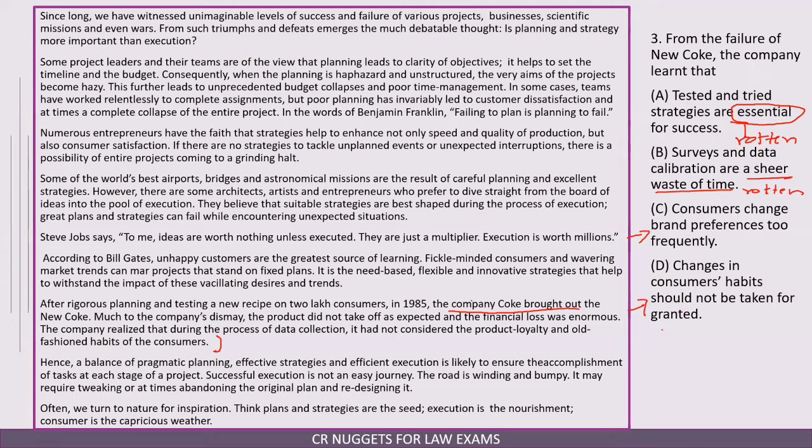Okay. Now let us see the example. What is being mentioned here? Much to the company's dismay, the product did not take off as expected and the financial loss was enormous. The company realized that during the process of data collection, it had not considered the product loyalty and old-fashioned habits of the consumers. So the answer should be option number D. Again, if you read it properly, we cannot say that consumers change brand preferences too frequently. Out of the available four, D is the best choice.